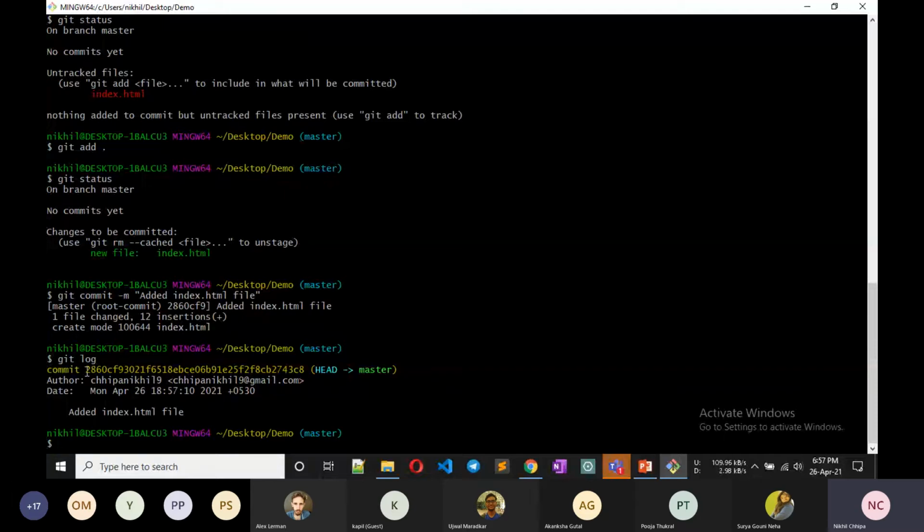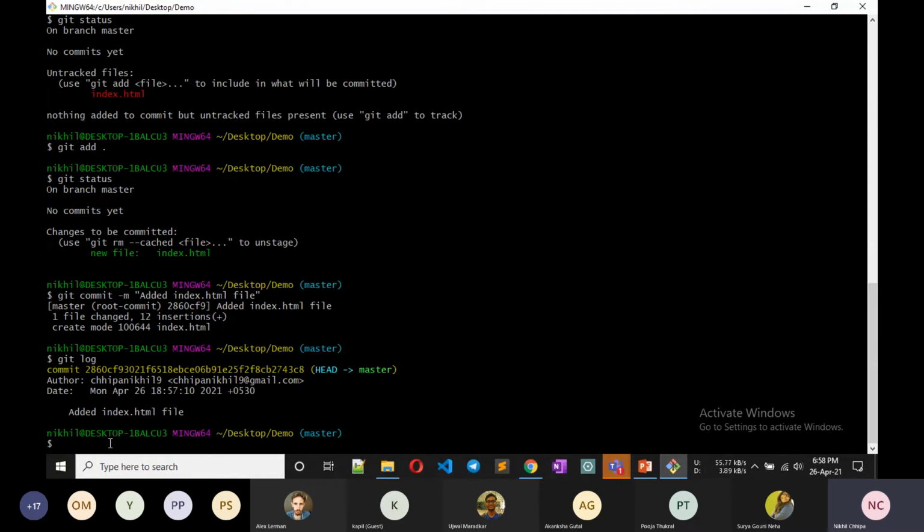In the past, if someone made a commit, it will show here. This is the commit id, and this is the message. On HEAD master, we created this commit on branch master, and the message is showing here, added index.html file. So when I see this, I understand that I added the index.html file.